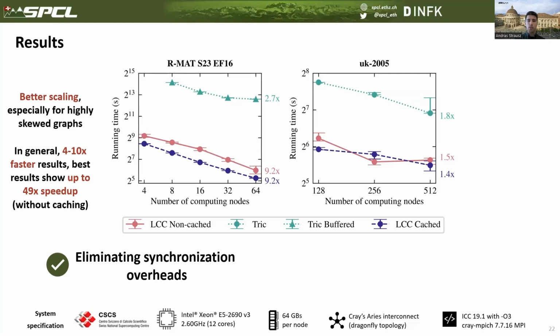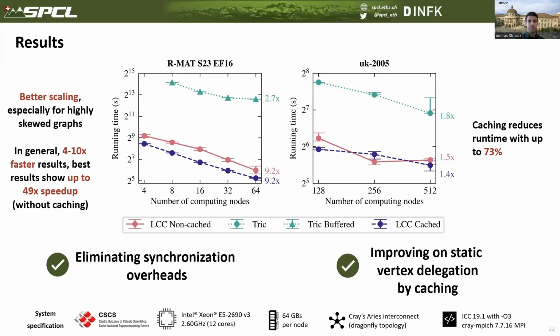Moreover, as we distribute the graph between more and more computing nodes, compulsory misses will increase, once again decreasing caching performance. All in all, however, caching could significantly improve on running time, and in our experiments, we could see a reduction in running time of up to 73%. That is, we could improve on a static vertex delegation scheme using caching.